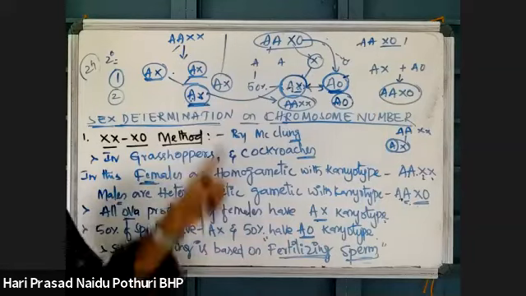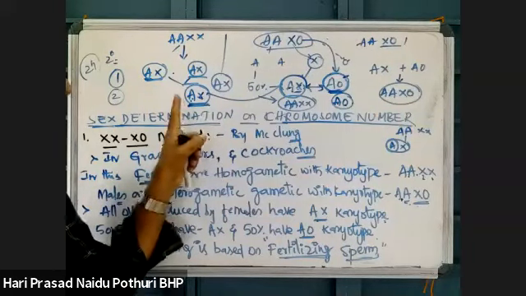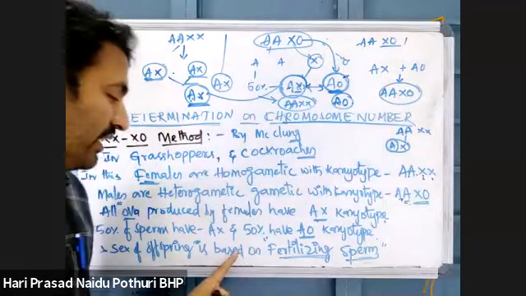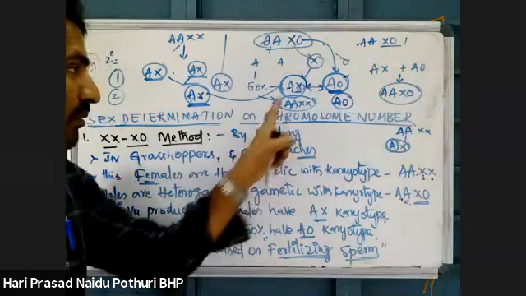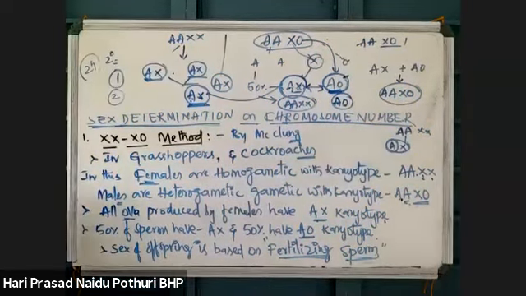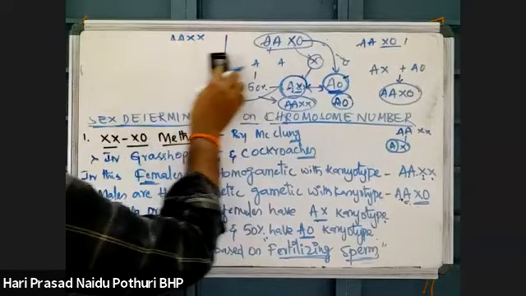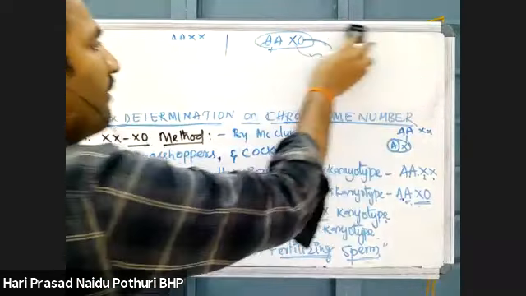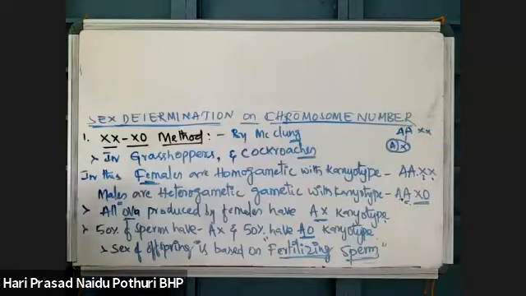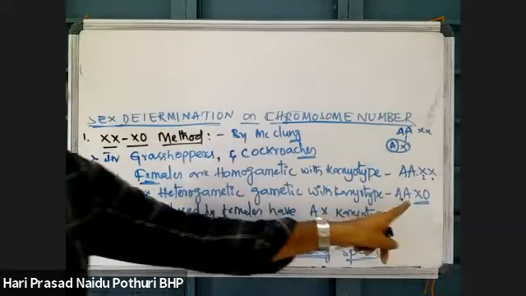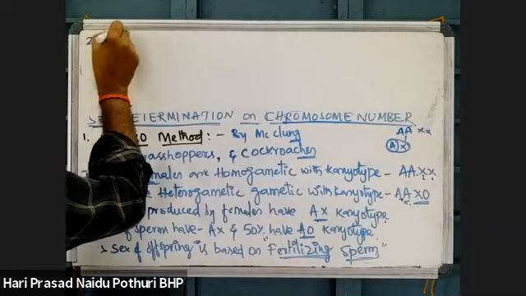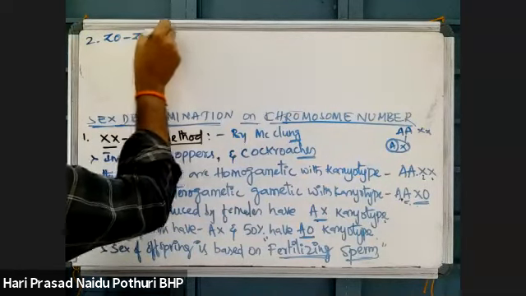Now the ovum is not involved in determining the sex, because two different gametes are produced by the male individual, so the fertilizing sperm is responsible for determining the offspring's sex. Then the second method, Z0-ZZ method.